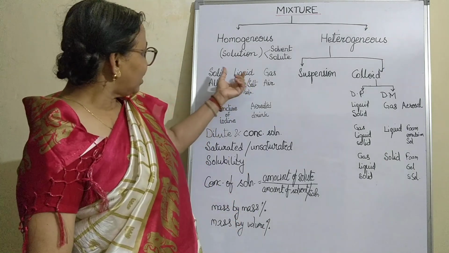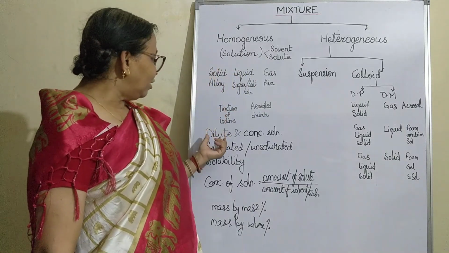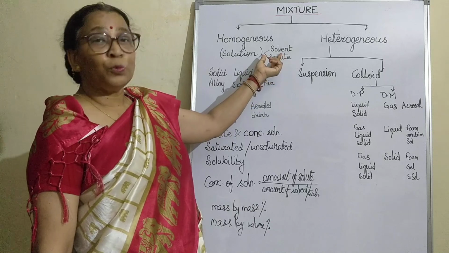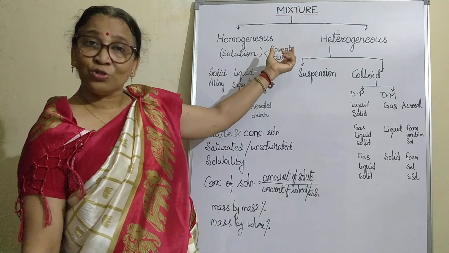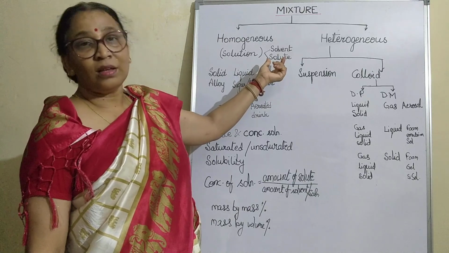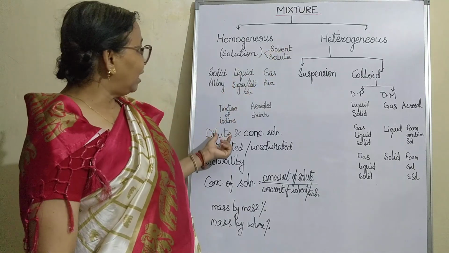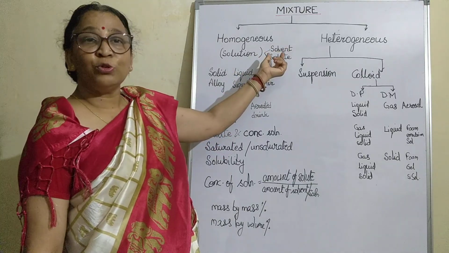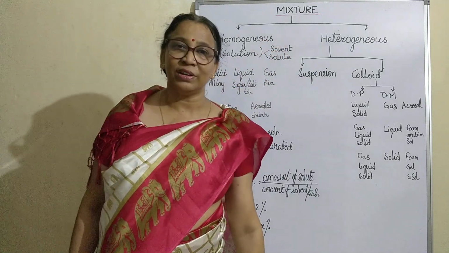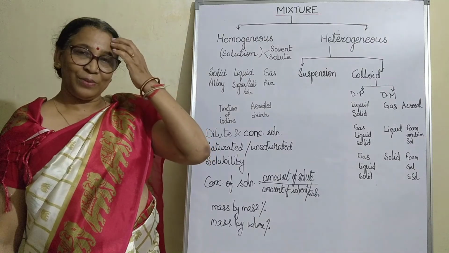So a solution is dilute or concentrated depending upon the proportion of solute in the solvent.